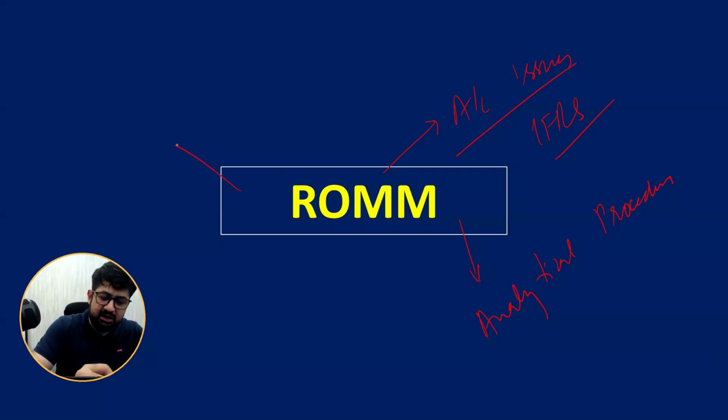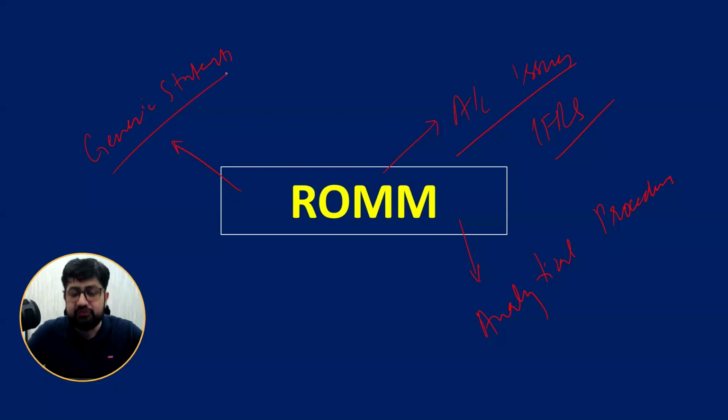The third is the generic statements from the scenario. For example, it is a new audit client. For example, the finance director was not there. For example, the company is going to be listed. So these are generic statements which increase overall audit risk or risk of material misstatement, so we have to discuss them from the perspective of risk of material misstatement.